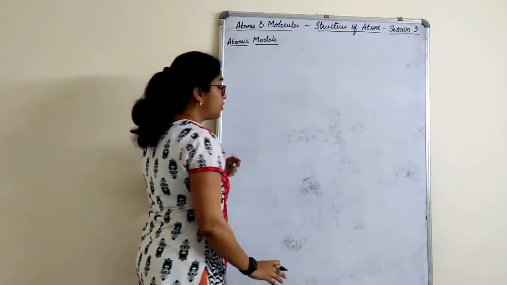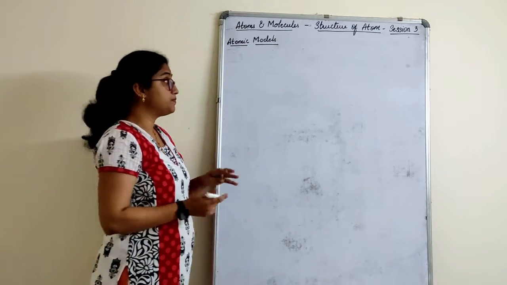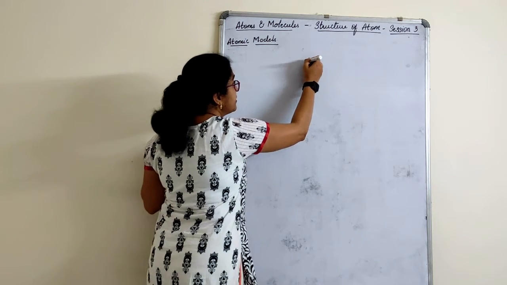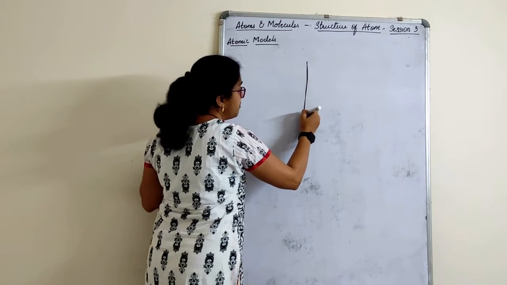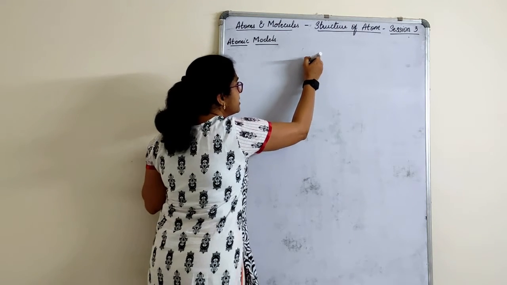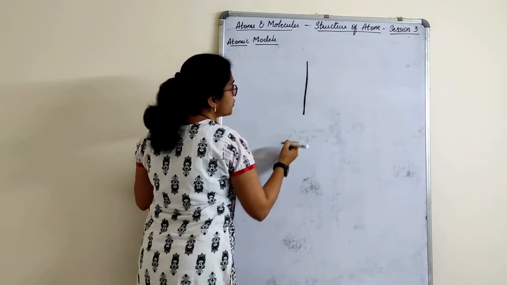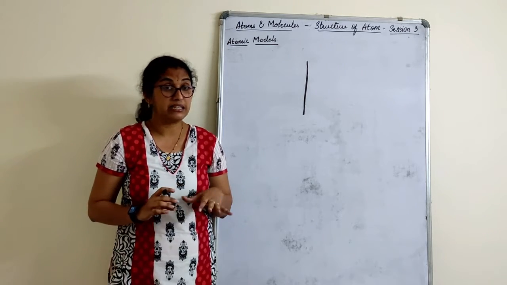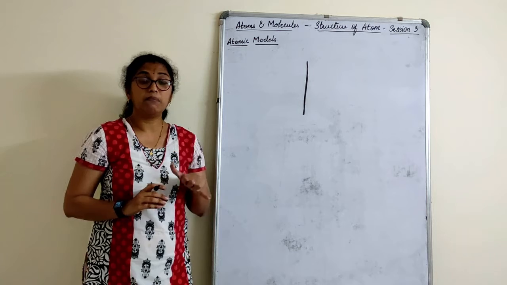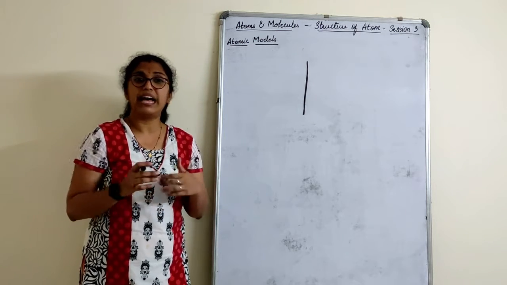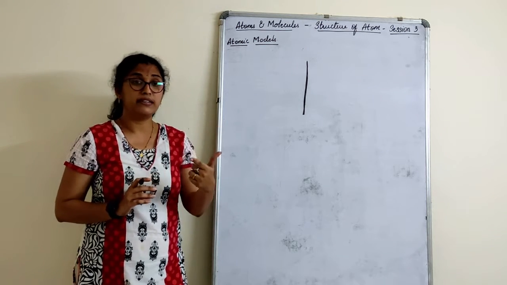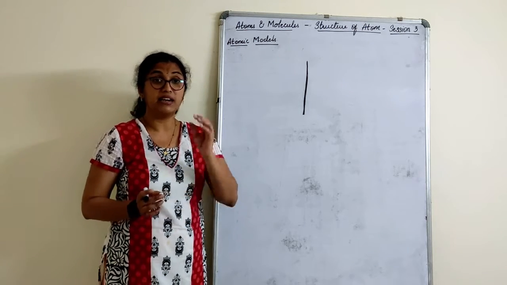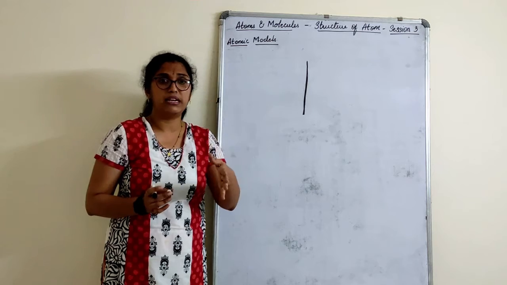So what he did was conduct an experiment. For that experiment, he took a gold foil, right? Why did he choose a gold foil? Because he wanted the thinnest foil. You have studied in standard 8th about metals, non-metals, malleability and ductility. Which metals are the most malleable as well as ductile? Gold and silver are the most malleable and ductile, out of which gold is the most malleable.